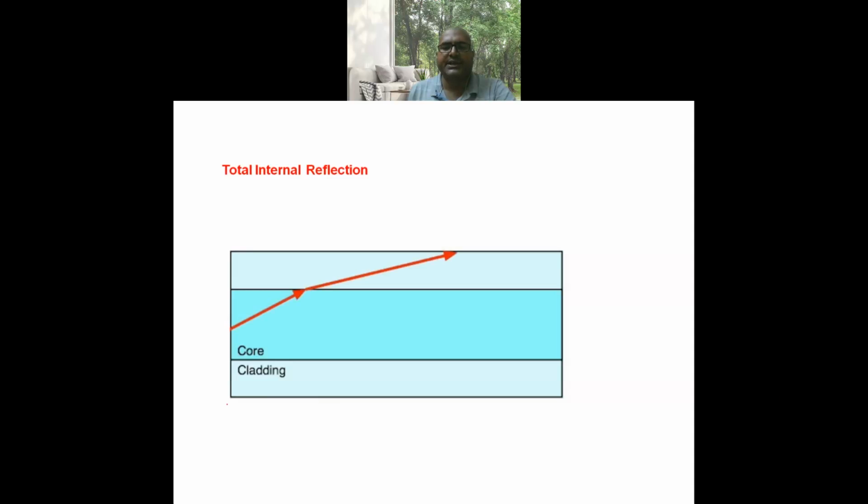Here you can observe how the total internal reflection takes place when the angle of incidence is above the critical angle. If it is below the critical angle, the ray will escape from the core, sorry, from the cladding area. And when the angle of incidence is exactly equal to the critical angle, it just grazes the surface of the core cladding area. And when the angle of incidence is greater than critical angle, total internal reflection takes place.